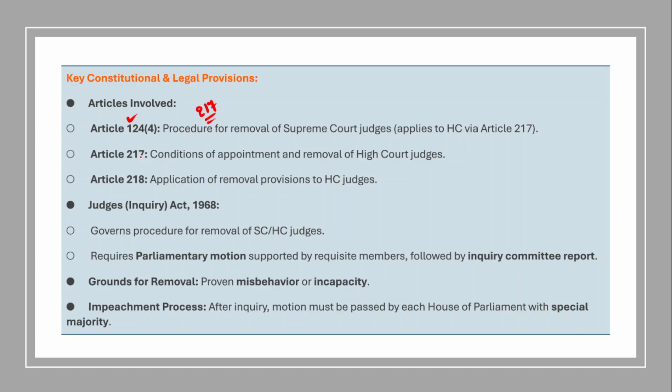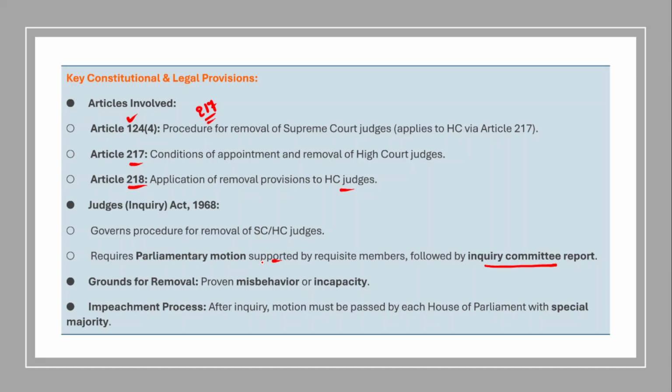Similarly, Article 217 talks about the conditions for the appointment and removal of the High Court judges. And Article 218 talks about the application of removal provisions to High Court judges. Remember, I've told you that the Judges Enquiry Act of 1968 provides for the detailed procedure for the removal of the judges of the Supreme Court and High Court. So therefore, it requires a parliamentary motion supported by the requisite members, and then it will be followed by the Enquiry Committee report. Firstly, a motion has to be adopted by either House of the Parliament.